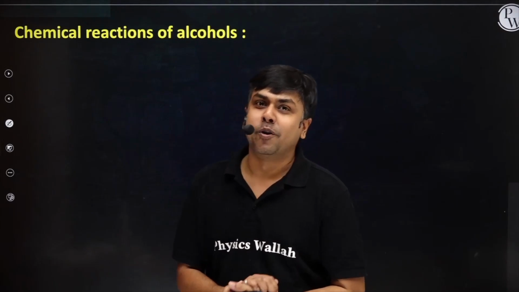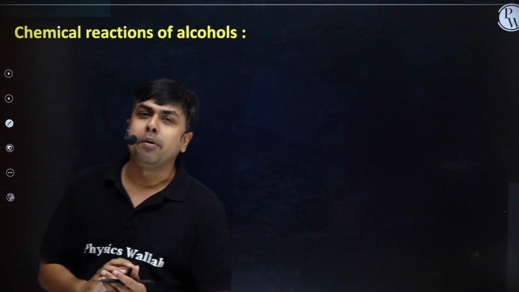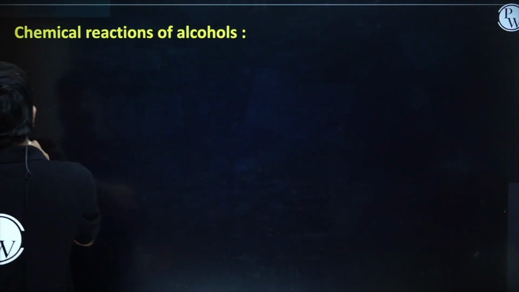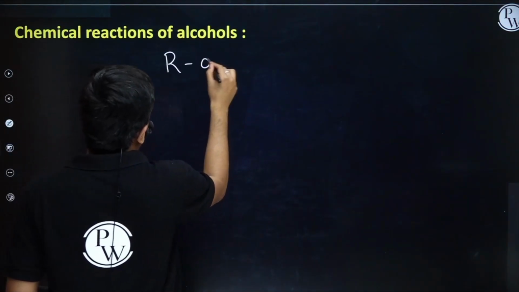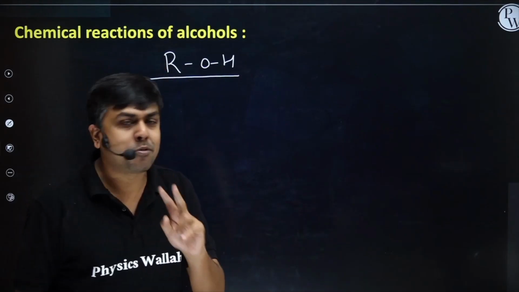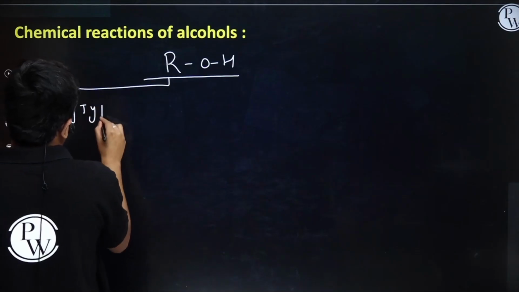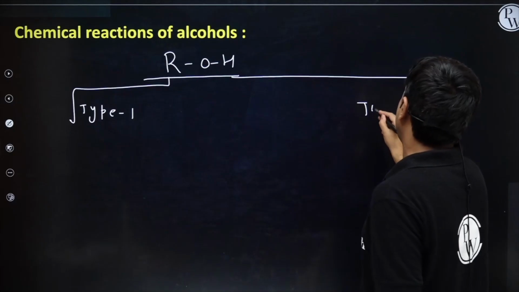Students, now it's time to discuss the chemical properties of alcohol. Alcohol mainly performs two types of reaction. Okay, let's see. If I look at the structure of alcohol, it has the formula ROH. Now it mainly undergoes two types of reaction. Type 1 and type 2.